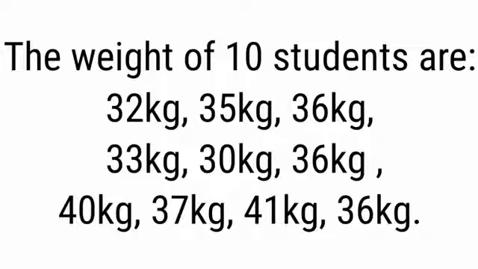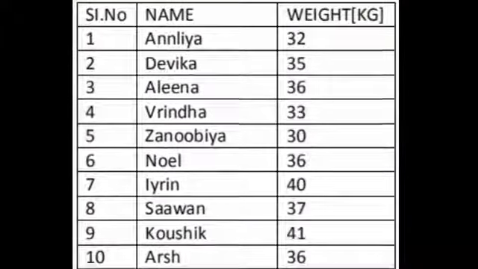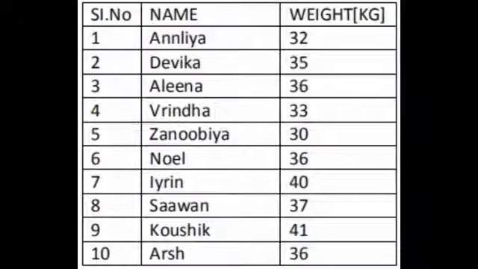When we collect data, we have to record and organize it. That is, arrange the data in tabular form. Organization of data. Look at this table. We can easily say that Kaushik has the highest weight, Sanubia has the lowest weight.